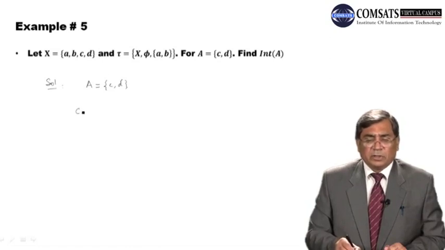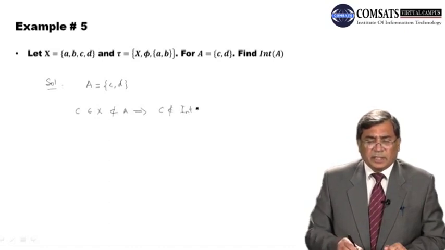So C belongs to the open set X alone. There is no other open set containing C. Only open sets are phi, X and {A, B}, and C is not a member of {A, B}. C belongs to X, and this X is of course not contained in A. This implies although C is a point of A, but C is not a member of interior of A. D is the second point.